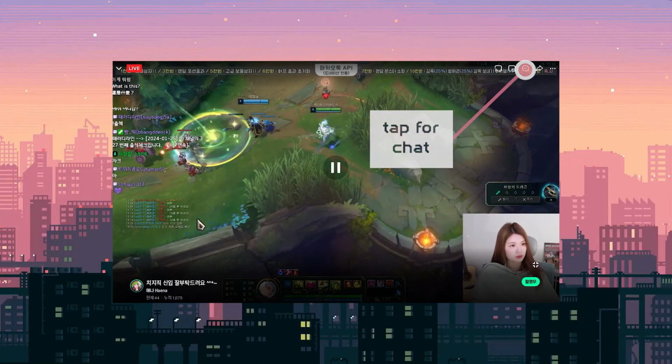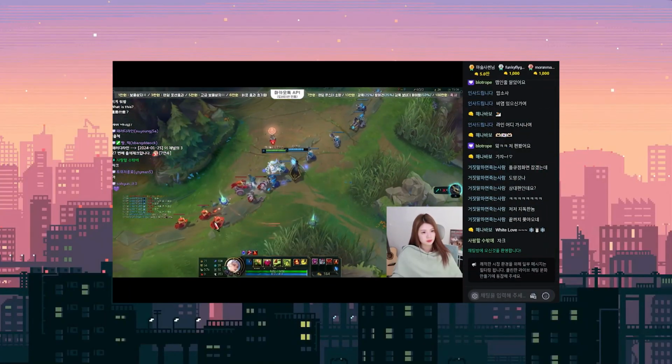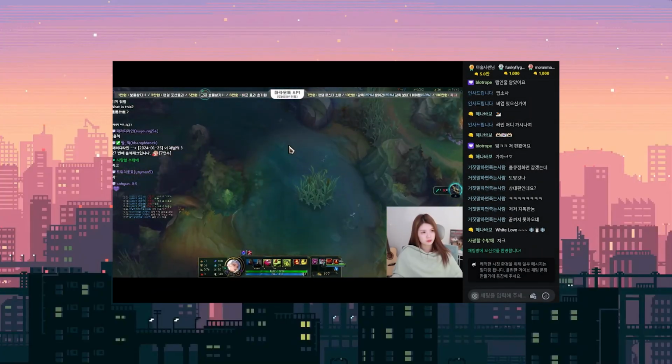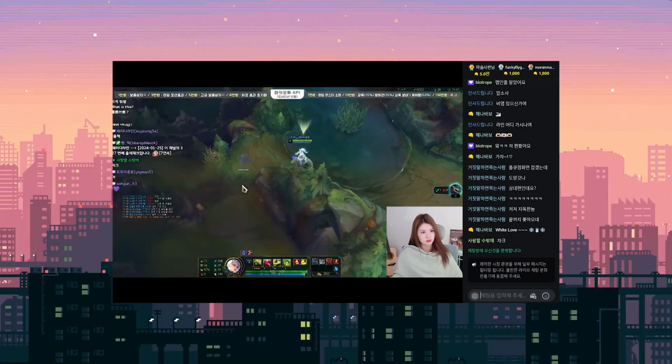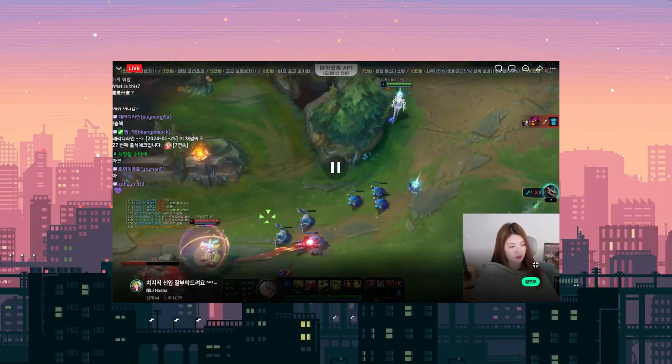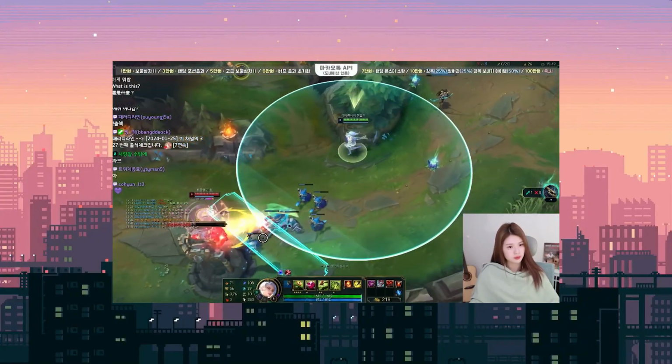I can also tap here to bring up the chat, but unfortunately we don't get the translations we get on the desktop browser. Well, that should be enough to get you started on the mobile app. Hopefully the CHZZK website works as smoothly as the app in the future.